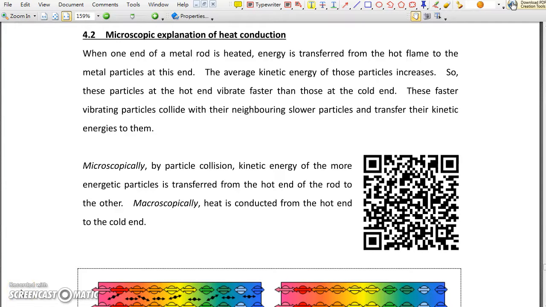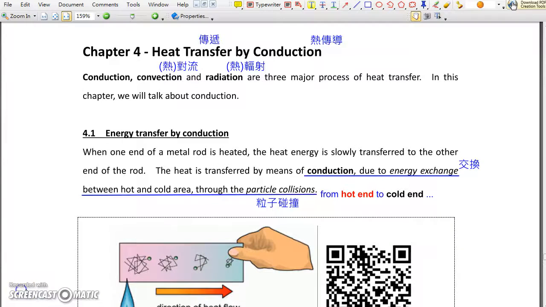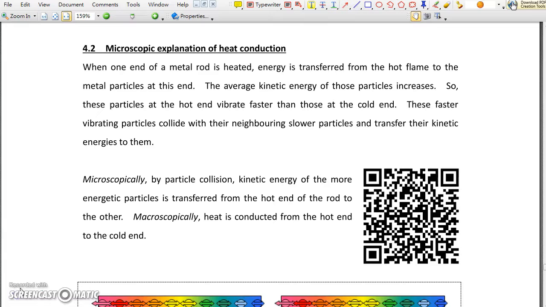4.2. Microscopic explanation of heat conduction. As we said at the beginning, conduction is due to energy exchange from the hot end to the cold end through particle collisions. And now let's look at the details. When one end of the rod is heated, the temperature becomes higher.